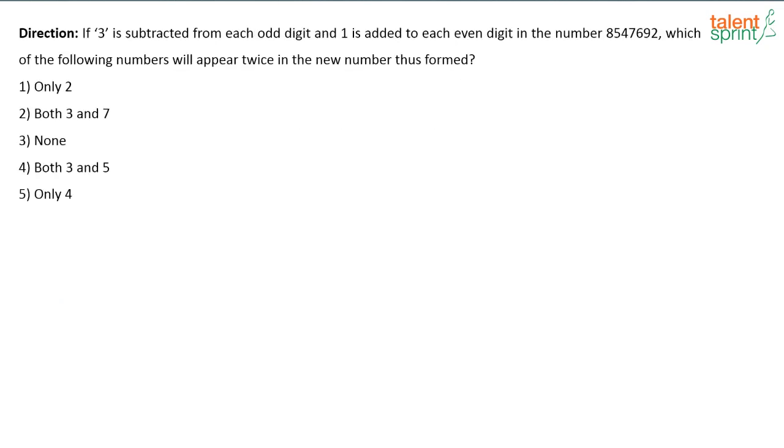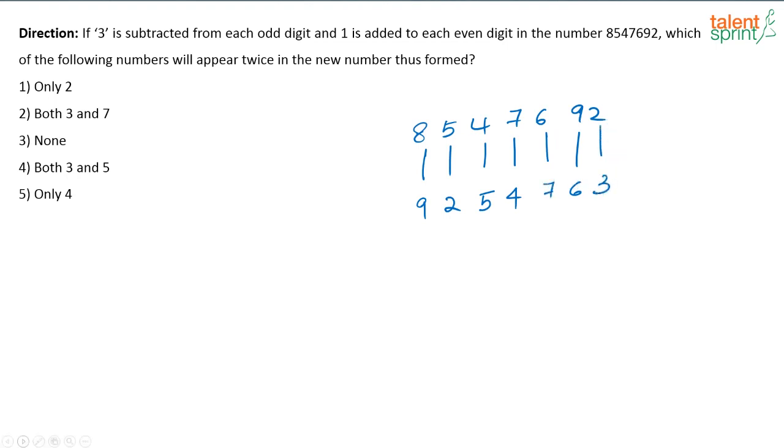Next one. If 3 is subtracted from each odd digit and 1 is added to each even digit in the number, which of the following numbers will appear twice in the new number thus formed? So what is the number? Very easy question, right? 8, 5, 4, 7, 6, 9, 2. So 3 is subtracted from each odd digit. So this will become 2, 4 and this will become 6. And 1 is added to each even digit. So this becomes 9, 5, 7, 3. So this is the answer that you get, 9, 2, 5, 4, 7, 6, 3. And now here, which of the following numbers will appear twice? There are no numbers which are appearing twice. Option 3 is your answer.